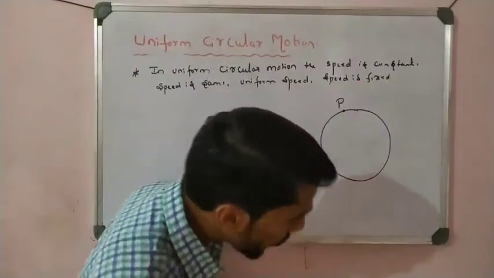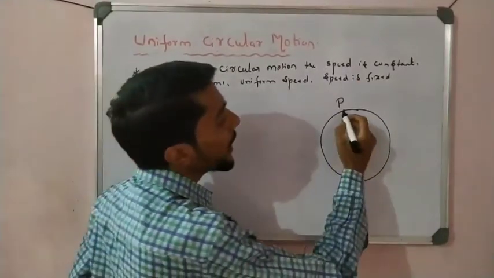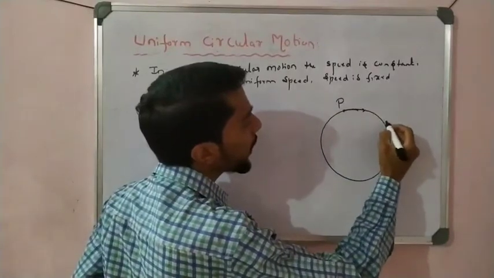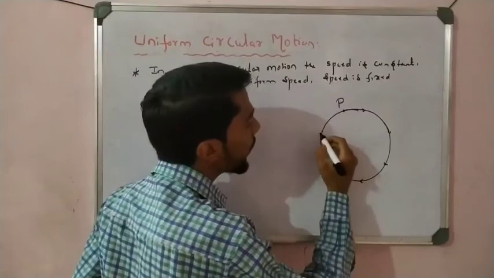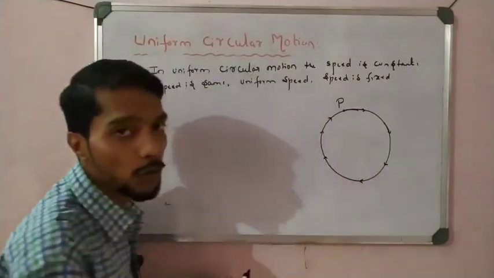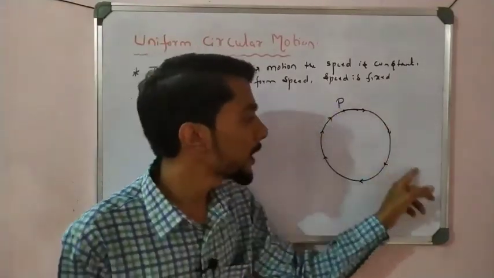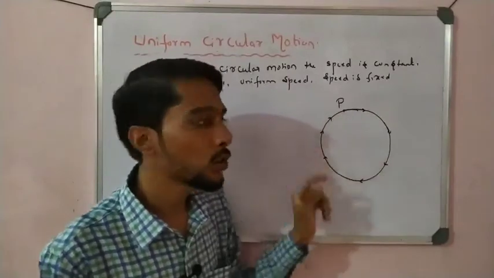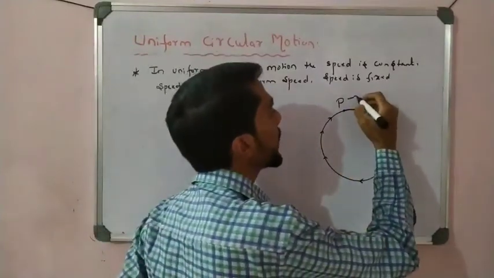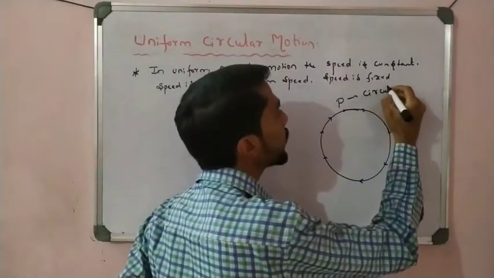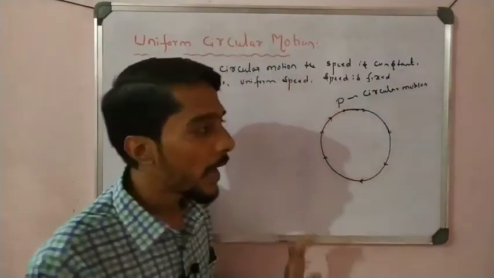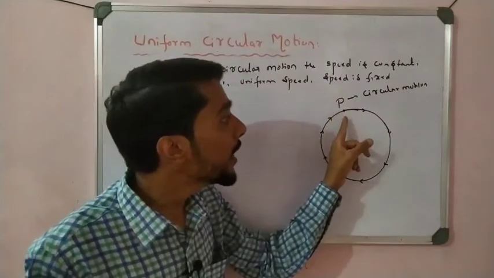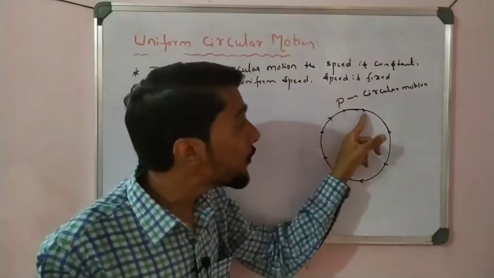Now when the particle P moves along a circle, it shows a circular motion, no doubt. And also the speed of the particle at every point is the same.